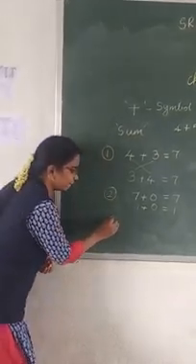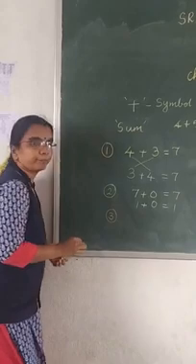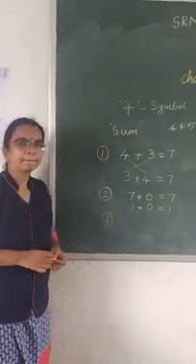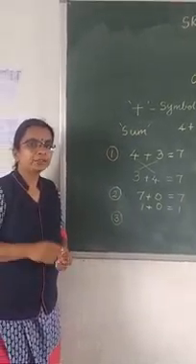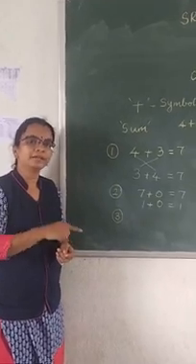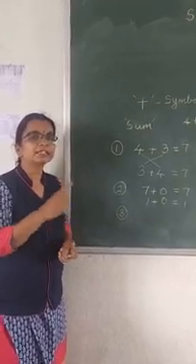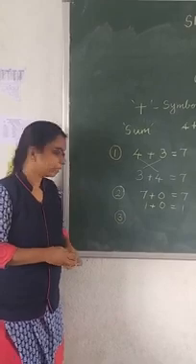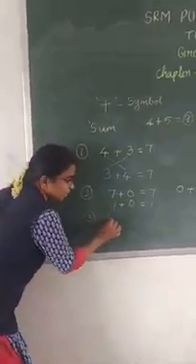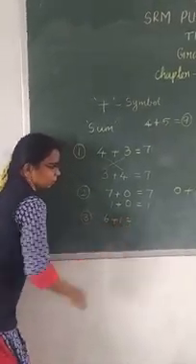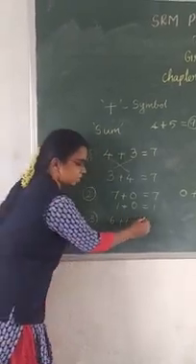Okay. What is the third point? Any number added with 1, you will get the next number as the answer. Okay. Suppose 6 plus 1. What is the next number of 6? 7.